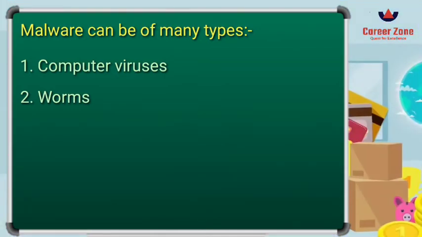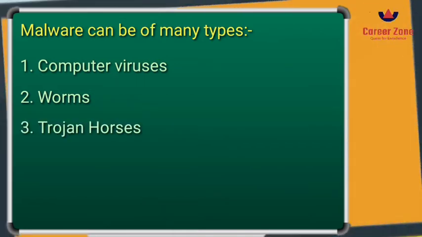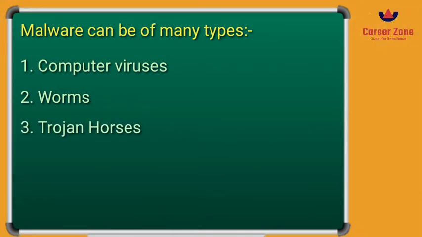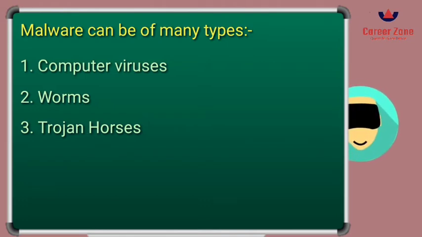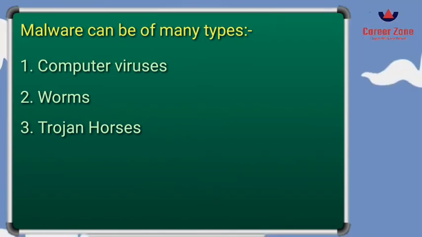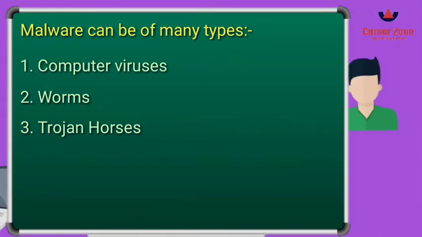And the third type of malware is the Trojan horse, which is a kind of program that seems to be harmless. It will not be seen as something that can harm your computer or the files in your drive. However, it will delete files without your consent. It will not seek your permission for deleting any file, whether important or not. It shows that it is a harmless file, but whenever you click on it, it will start deleting the files in the background.